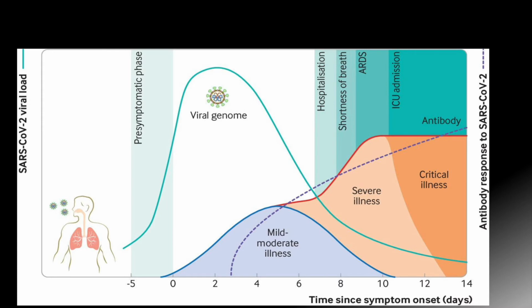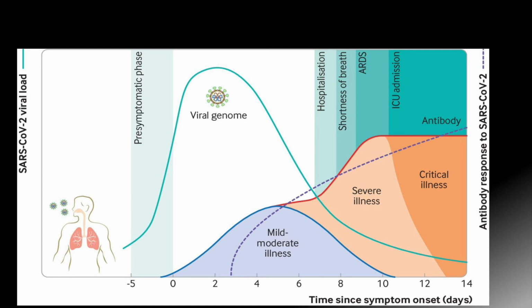Okay. So let's go to the next slide and talk about this graph. On the y-axis, you have SARS-CoV-2 viral load, which causes COVID-19 infection. And on the x-axis, you have time. Here the time is from 0 days to 14 days, and then you have -5 days before the patient becomes symptomatic.